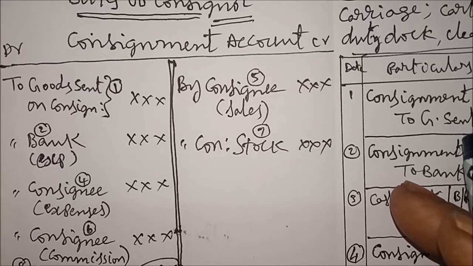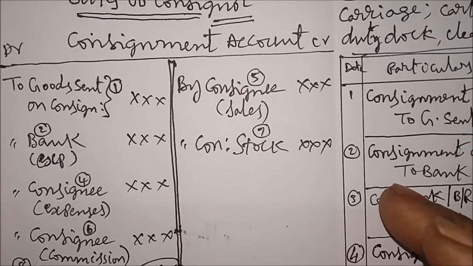In continuation to the previous lesson, that is consignment accounts, in the previous lesson we discussed how to show the items in the consignment account, consignee account and goods sent on consignment account, and the closing stock value. How to find out the closing stock value, there is a formula. Now let us see how to write the entries in journal.